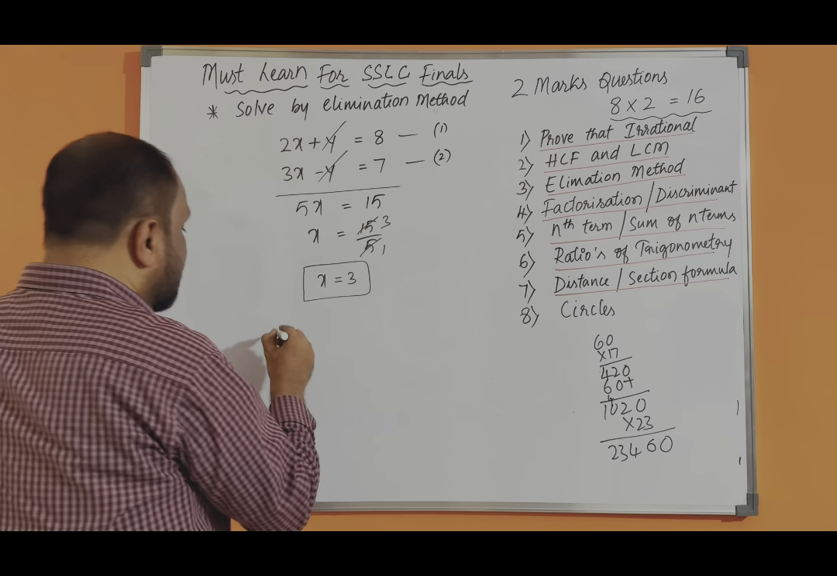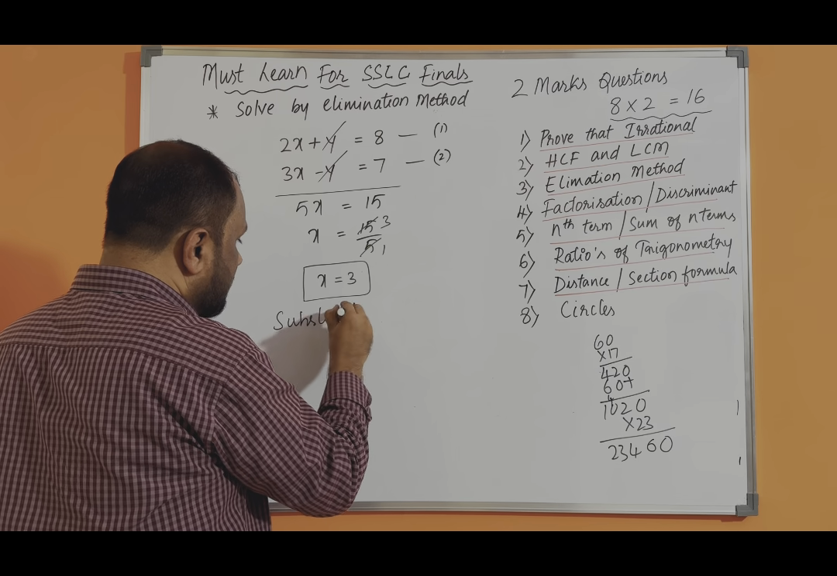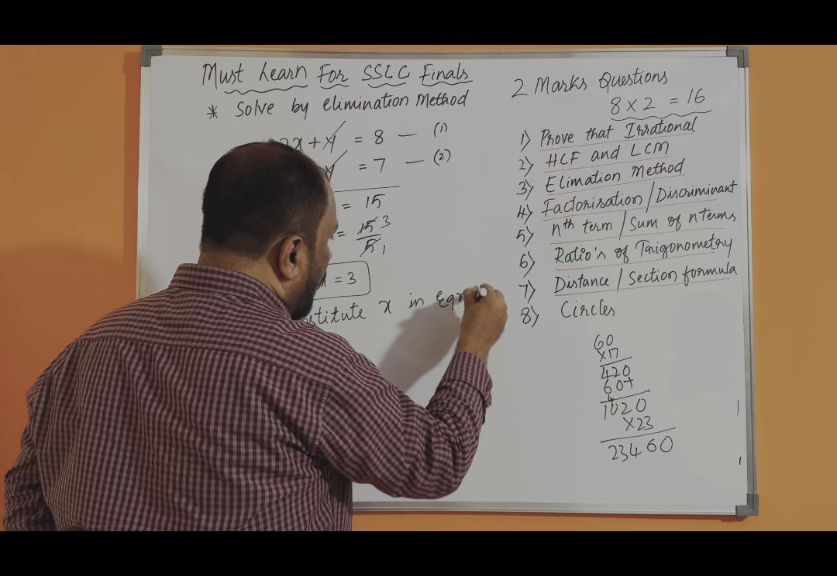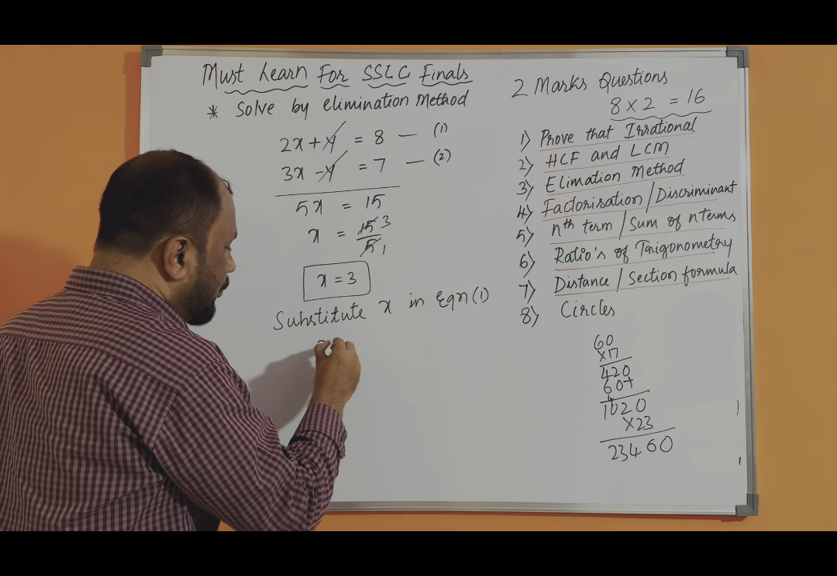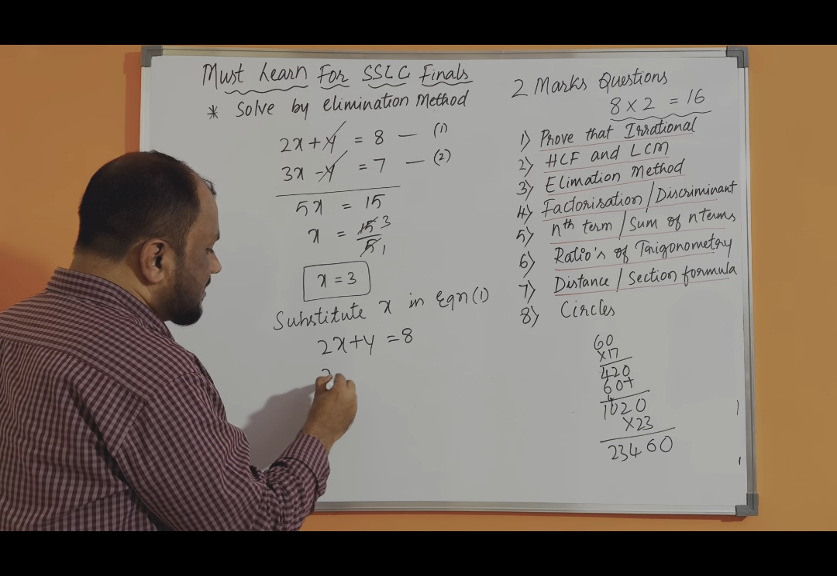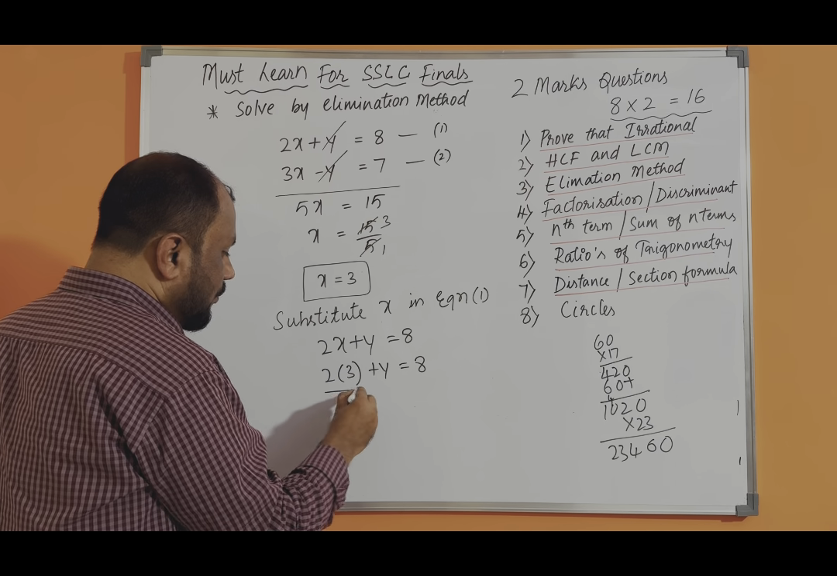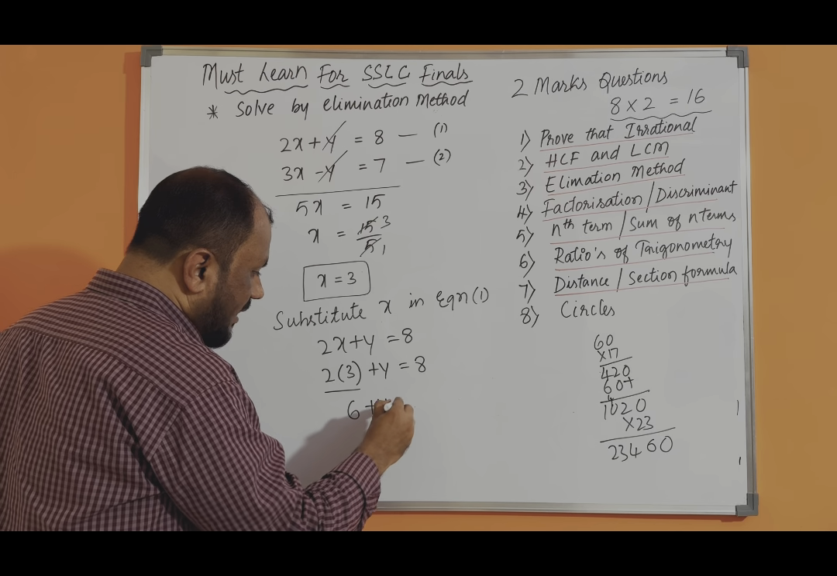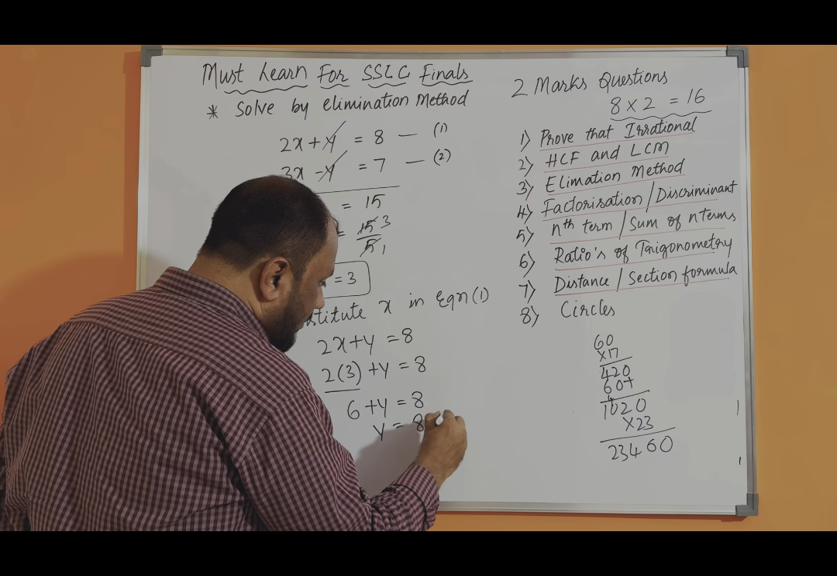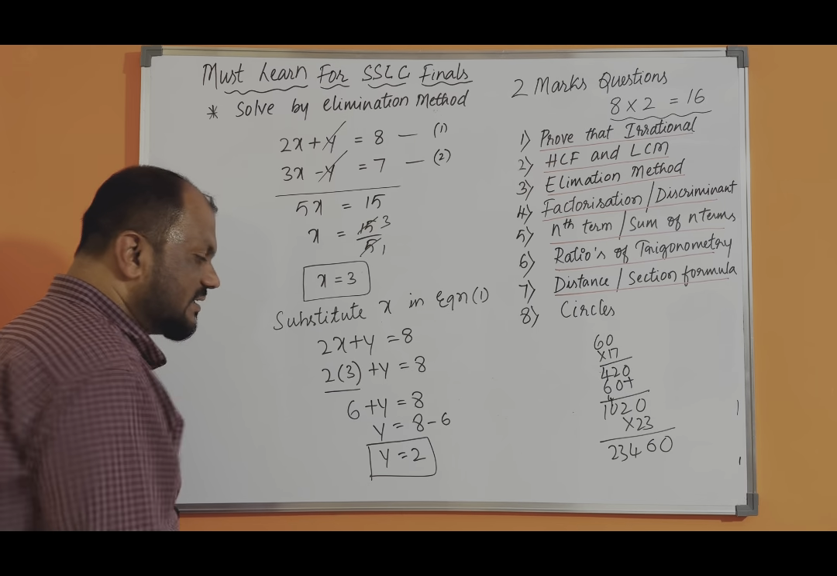Then next, substitute x in equation 1. What is your equation 1? 2x plus y is equal to 8. The x value we know already, so 2 3s are 6 plus y is equal to 8. Transpose 6, y is equal to 8 minus 6. So y is equal to 2. This is the x value and this is the y value.